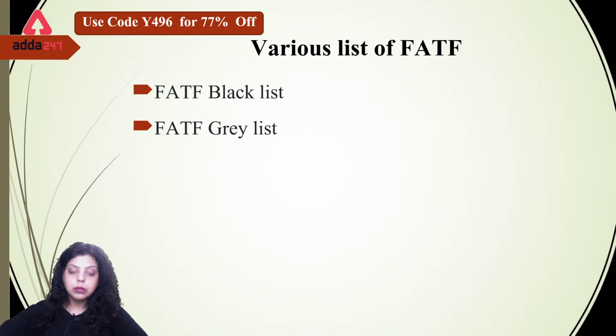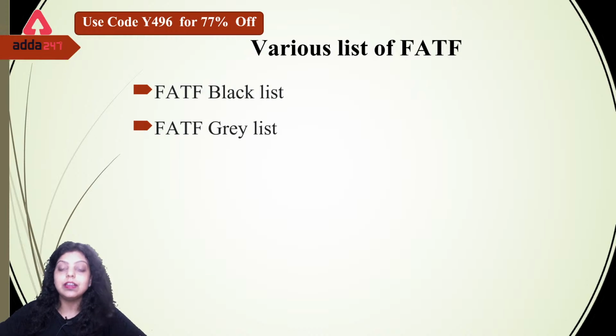So when we are talking about the blacklist, the countries are high risk jurisdictions which are subject to a call for action, or an immediate action. Those countries who are not following the norms, who are performing terrorism financing and also money laundering, those countries come under the blacklist, who are not following the norms of the FATF and who are at high risk of jurisdiction, and that's why we take immediate action to implement the blacklist norms on the country.